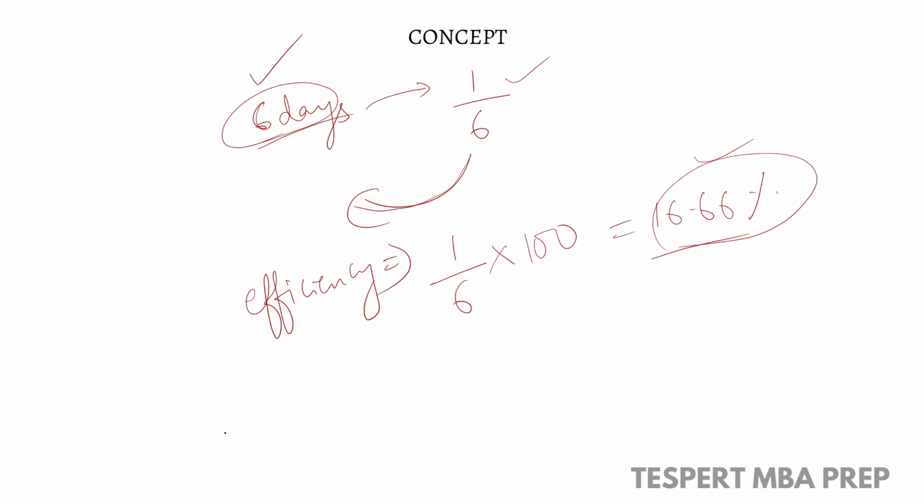So simply remember, if a man can complete a particular task in n days, his one day work will be 1/n and his percentage efficiency will be 1/n into 100, right? Why are we multiplying with 100? Because we have to mention the efficiency of that particular person in percentage.